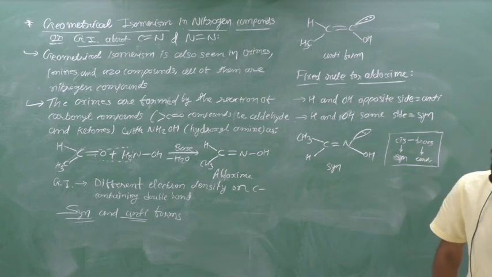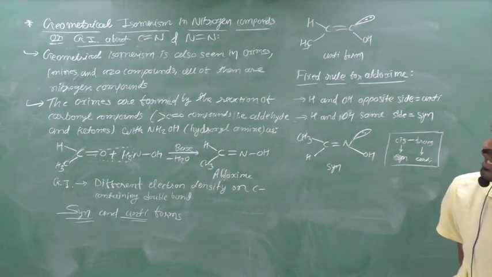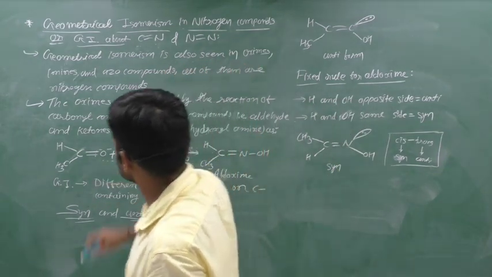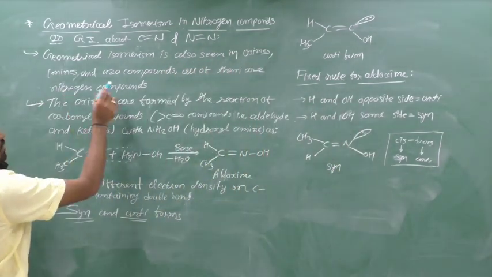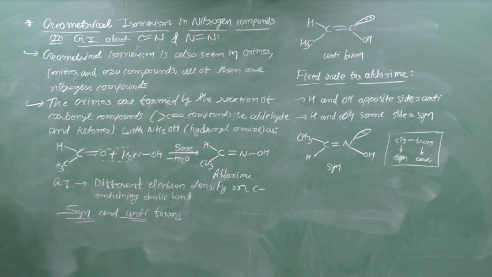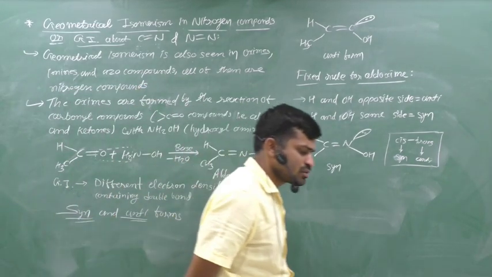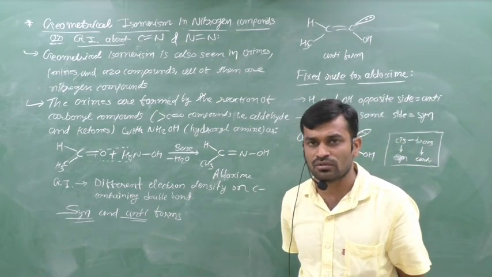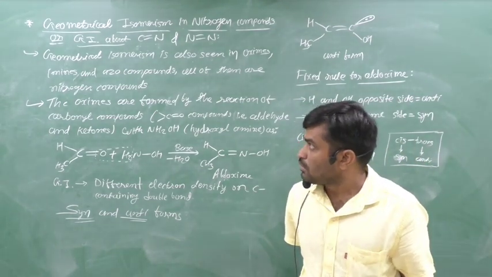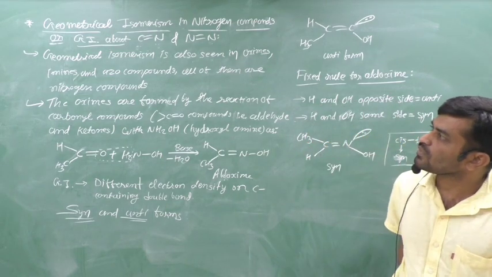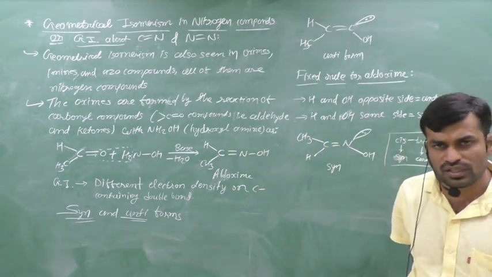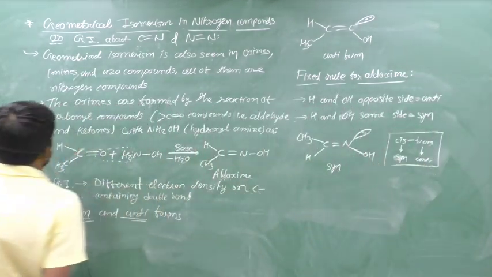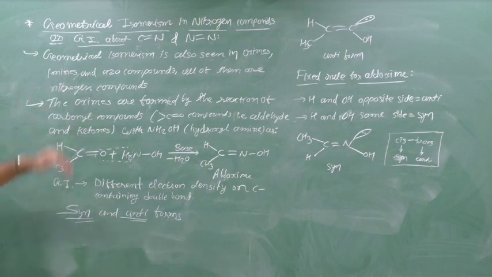Now we can think about the compounds which can have nitrogen. Geometrical isomerism is also seen in oximes, imines and azo compounds. All of them are nitrogen containing compounds. These are the names of compounds which can contain a nitrogen: oximes, imines and azo compounds. Therefore you can think of GI in this type of compounds.